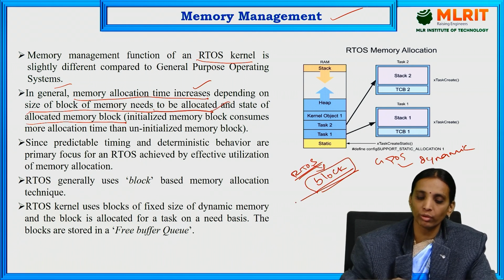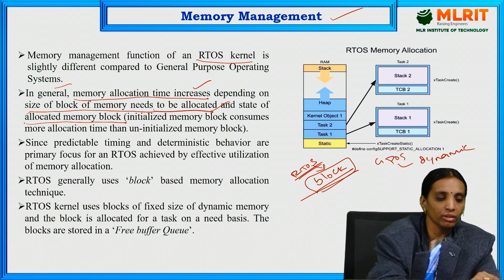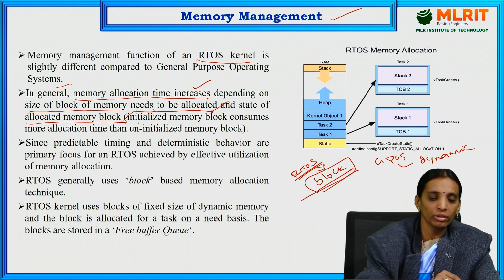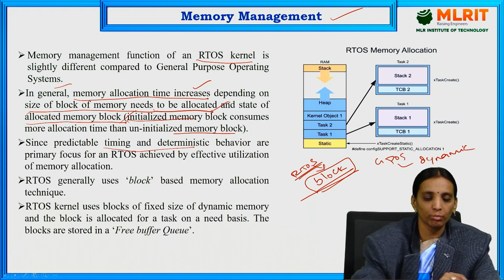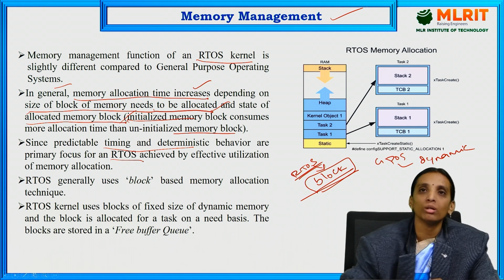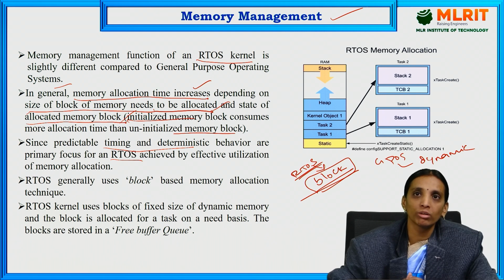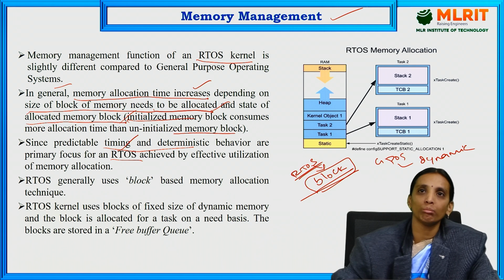So the size of the blocks used for allocating memory and the state of the allocated memory block, that is, initialized or uninitialized, determine the memory allocation time. Since predictable timing and deterministic behavior are the primary focus of RTOS, the basic properties of RTOS are deterministic behavior and timing constraints.